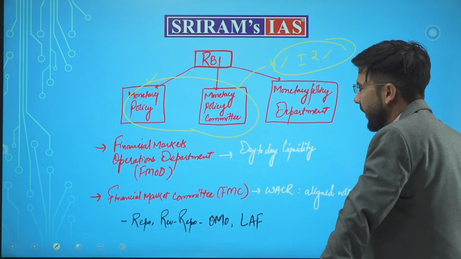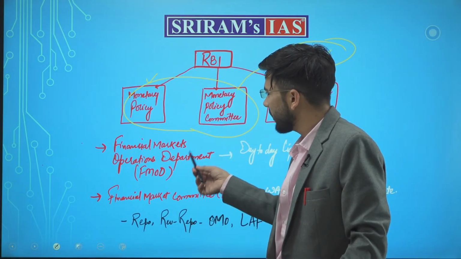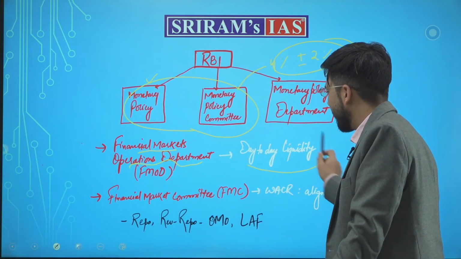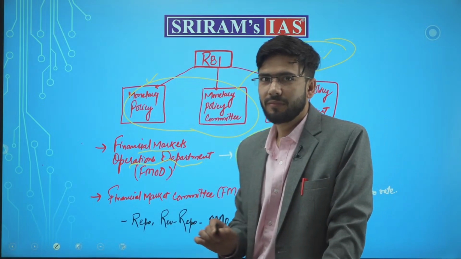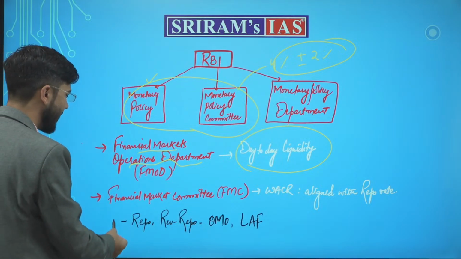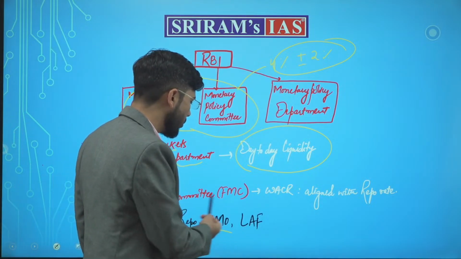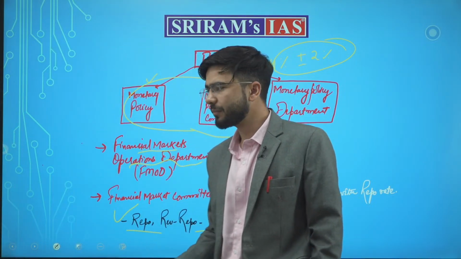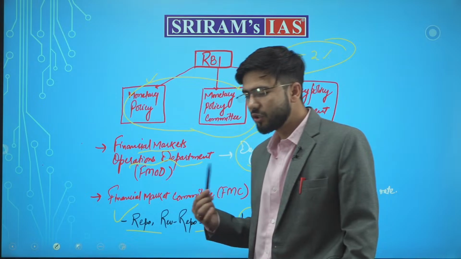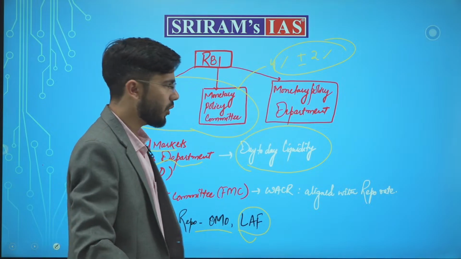Further, inflation is dealt with by various divisions in RBI also. There is the Financial Markets Operation Department, which deals with the day-to-day liquidity in our markets. Further, you also need to remember some of the instruments: repo, reverse repo, open market operations and liquidity adjustment facility, which you need to know, because these are concepts that help you in solving these questions.